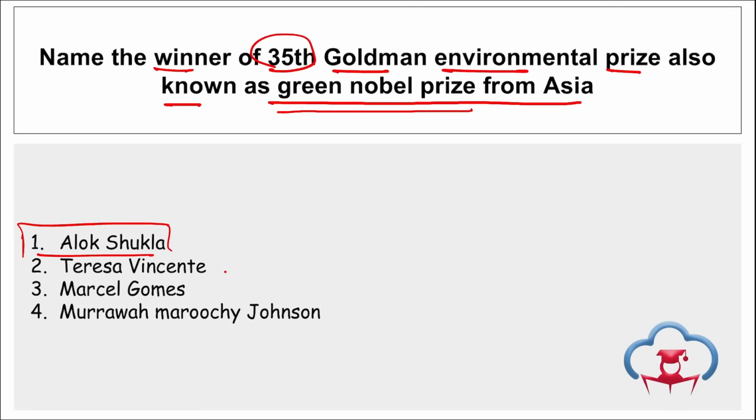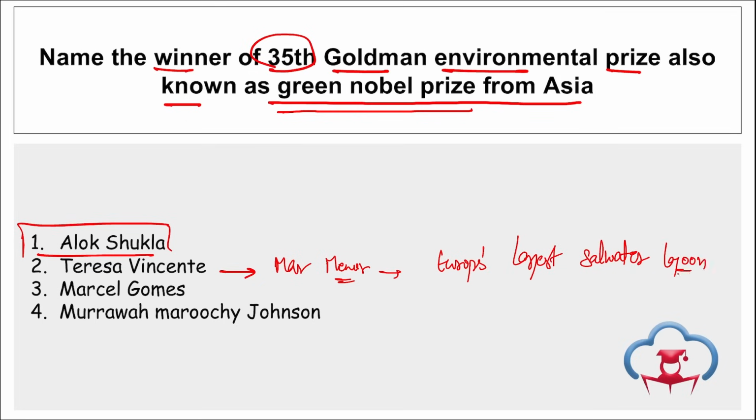If we talk about Teresa Vicente, right? She led a grassroots campaign to preserve the Mar Menor, that is Europe's largest saltwater lagoon, from collapse.